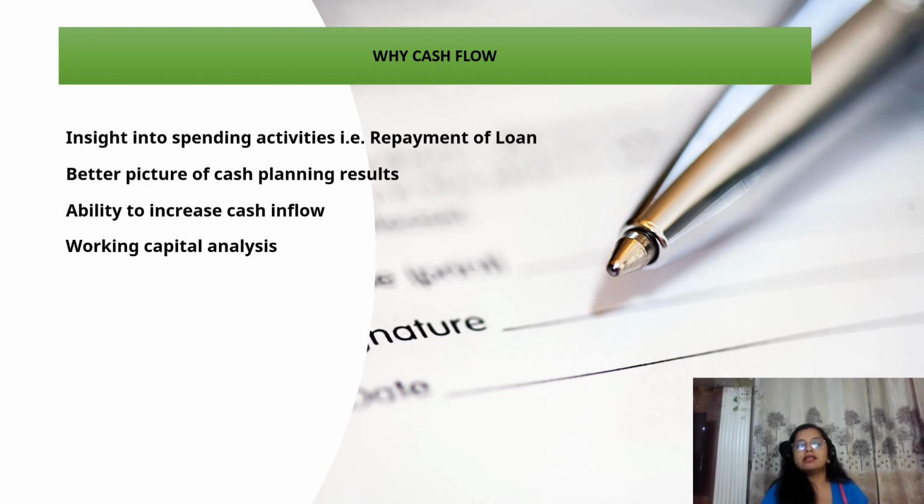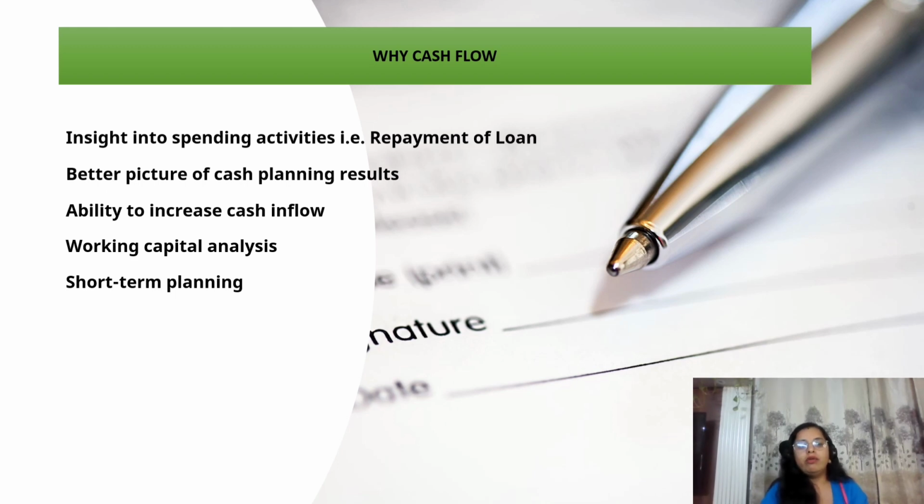Current assets and current liabilities are for a very short period of time, so you can understand your short-term need. Short-term planning concerns the liquidity position of a company, whether you are able to pay your debts within the time or not, and that will help us understand from the cash flow position.